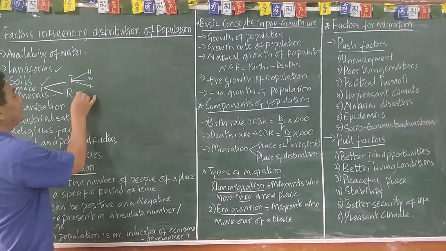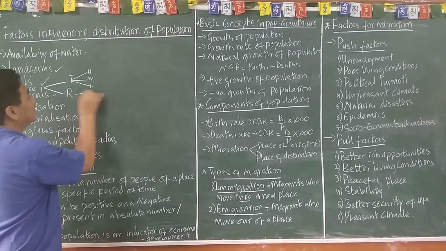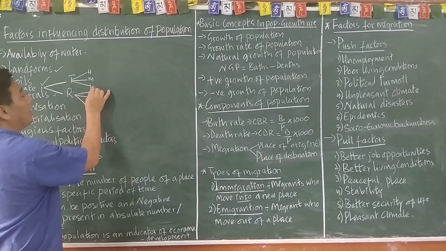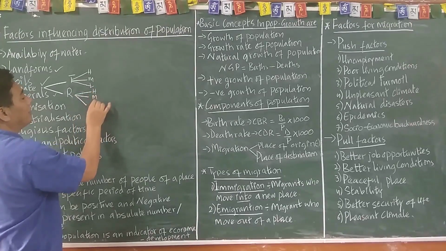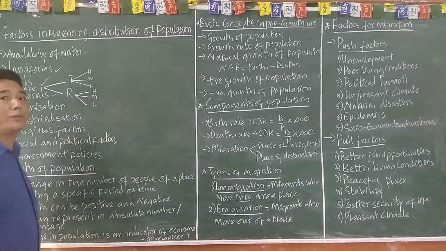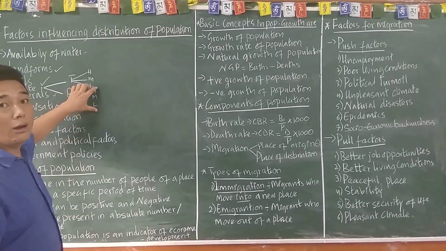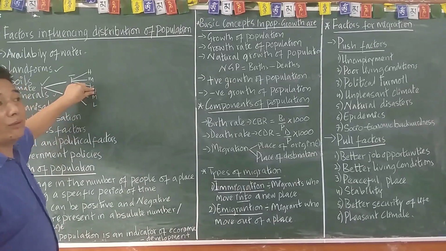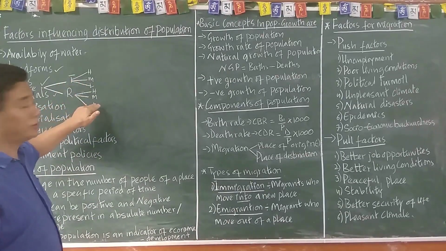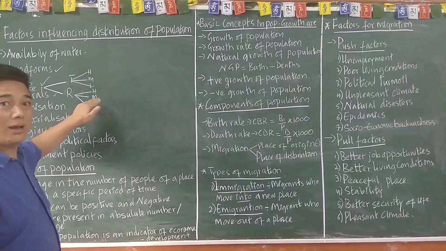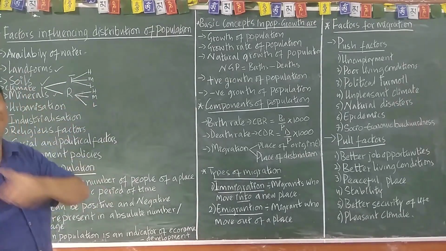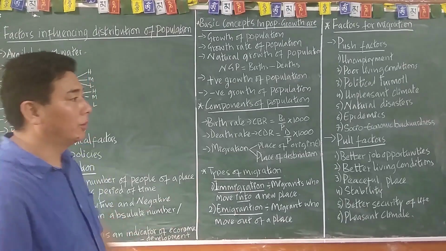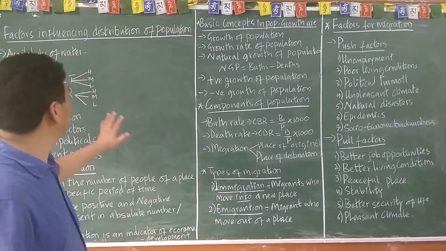And at the same time, we can extend this to rainfall, again three: high rainfall area, medium rainfall area, and low rainfall area. You can imagine how many people are living in each of those. In a high rainfall area, obviously, you will find less population; in a medium rainfall area, high population; and in a low, scanty rainfall area, less population.